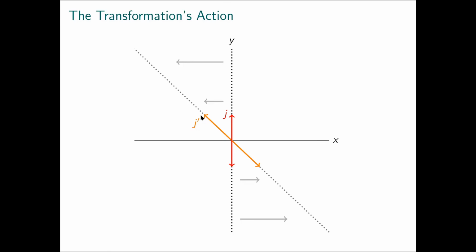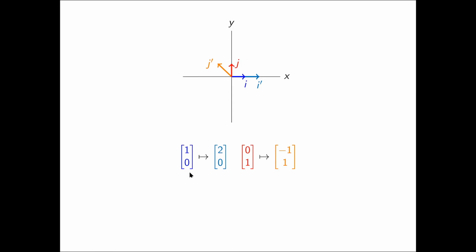And when I take j to j prime, it looks like the y component of j prime is the same, so the x component moves to the left. So it seems like we're shearing space. Above the x-axis, things tend to move to the left, and below the x-axis, things tend to move to the right. So i, which was 1, 0, now becomes 2, 0, and j, which was 0, 1, becomes negative 1, 1. So of course, the matrix representing this transformation takes i prime and makes that the first column, and takes j prime and makes that the second column. So the matrix 2, negative 1, 0, 1 represents this transformation, whatever it is.